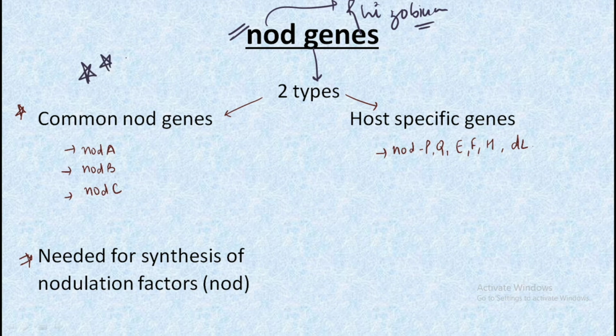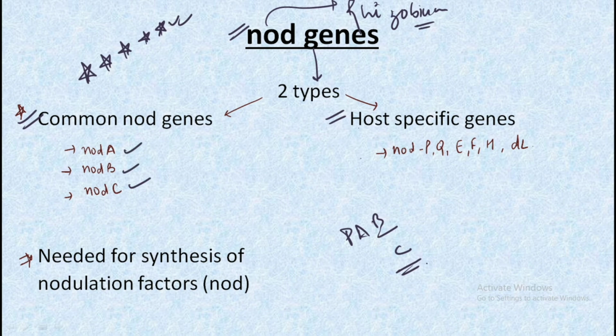Make sure you remember this slide, very important, because many times questions have been asked both in part B and in part C as well. So we have two main types of nod genes, that is the common nod genes and the host specific genes. The common nod genes are nodA, nodB and nodC, and the host specific genes are nodP, Q, E, F, H and L. It is not difficult to remember, just make sure you remember the common ones, which are A, B and C. The rest are the host specific. Do not mug up, just use a mnemonic and you will remember it.